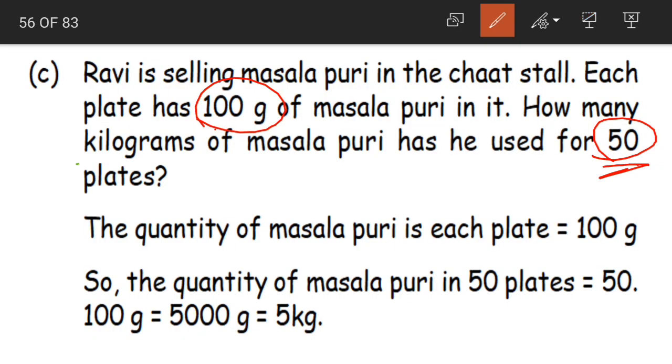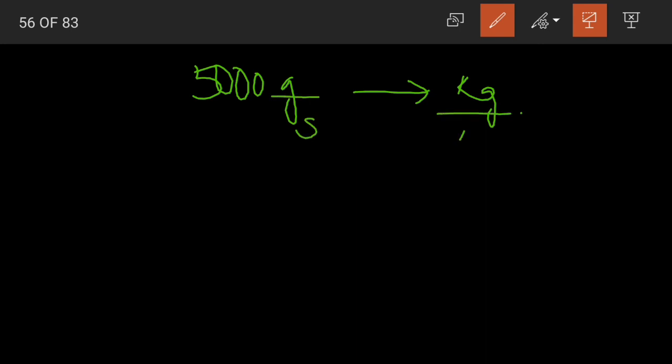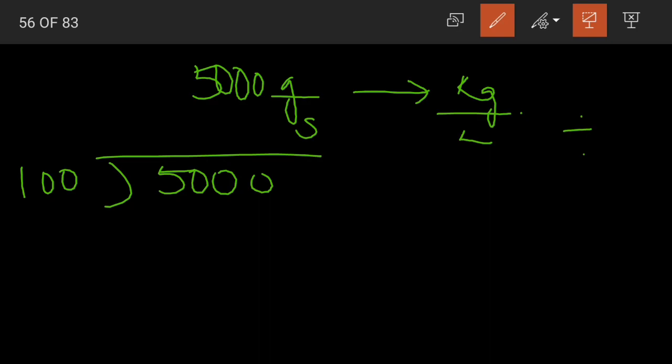But in the question, they are asking us how many kilograms he has used. We have 5000 grams. We have to convert it into kilograms, smaller quantity into a larger quantity. So we have to divide. 5000 divided by how much? 1000. Why? Because 1 kg is equal to 1000 grams. I hope you remember, children.